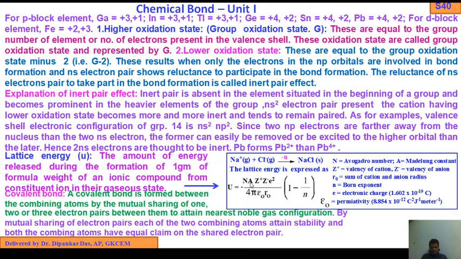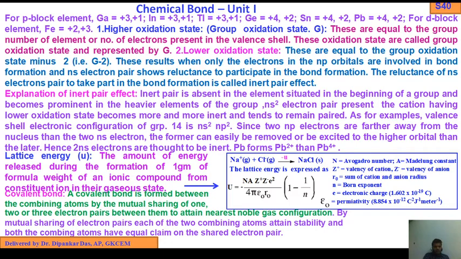Here N is the Avogadro number, A is the Madelung constant, Z plus is the valency of the cation, Z minus is the valency of the anion, r0 is the sum of the cation and anion radii, n is the Born exponent, e is the electronic charge, 1.602 times 10 to the minus 19 coulomb, and epsilon 0 is the permittivity, 8.854 times 10 to the minus 12 coulomb square joule inverse meter inverse. So that is the expression of lattice energy.